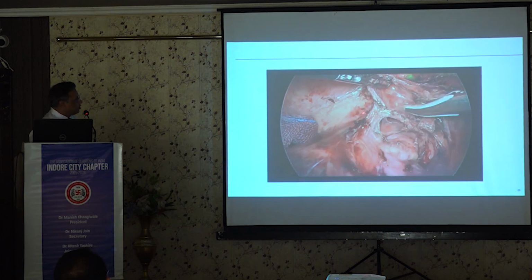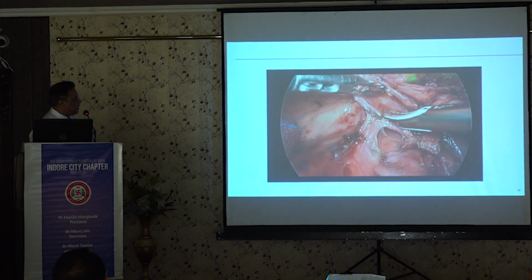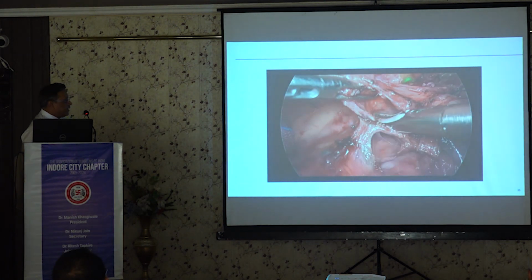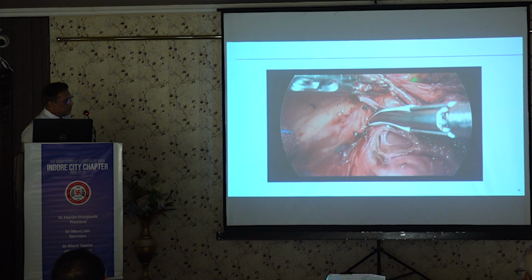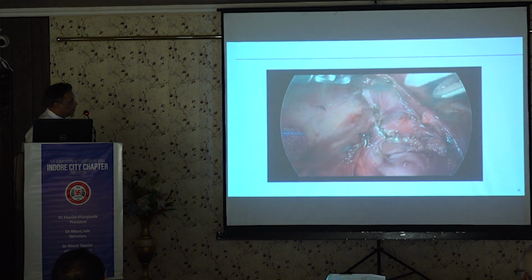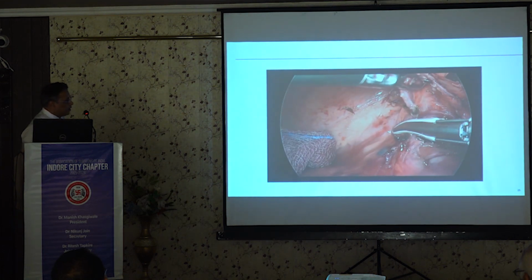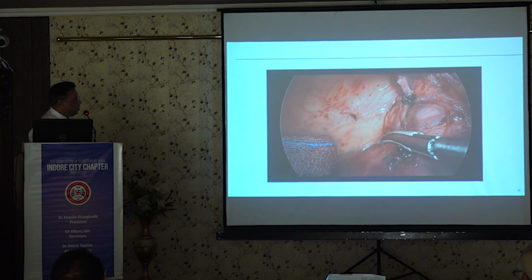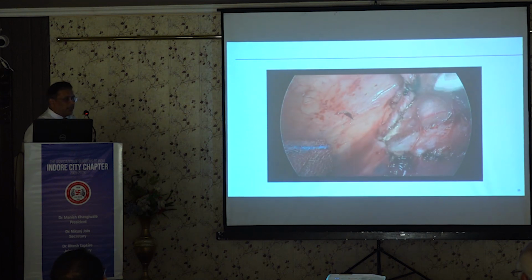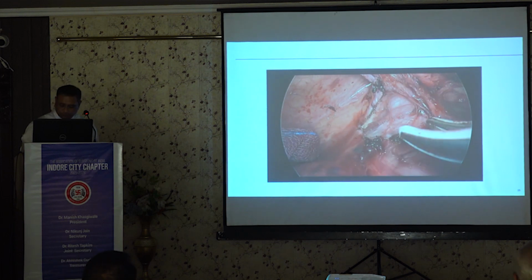Now we are dissecting above the level of the pericardium. This is the layer of the pericardium. In cases where the pericardium is involved, one layer of pericardium can be taken en bloc with the disease, but that should be discussed before surgery, that we need to take one layer of pericardium, or even during the surgery it has to be done deliberately, not by mistake.